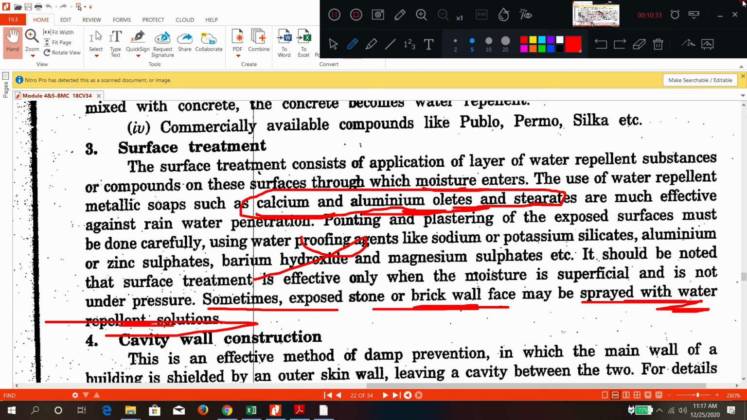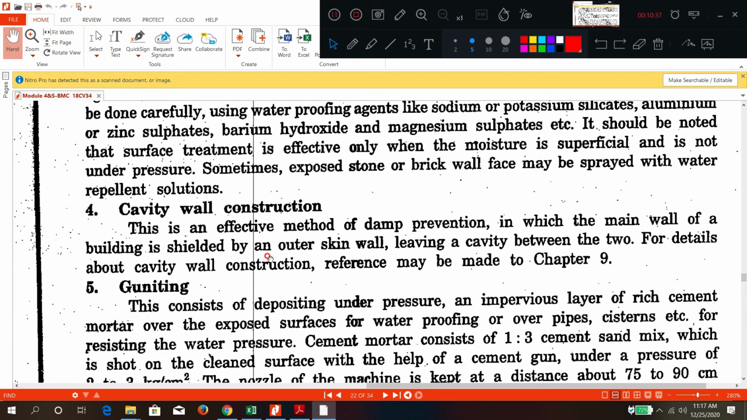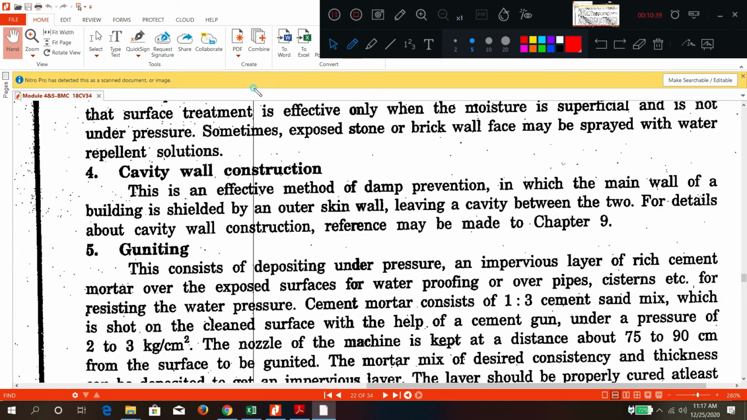May be sprayed with water repellent. Okay. Cavity wall construction, you have seen in detail in the wall construction.